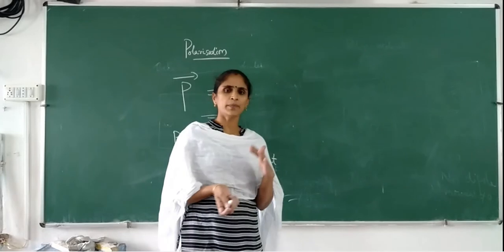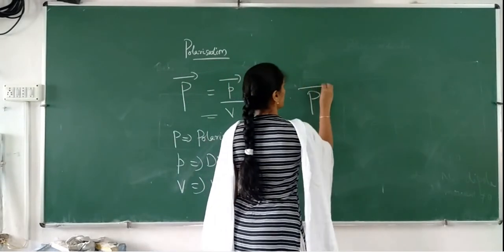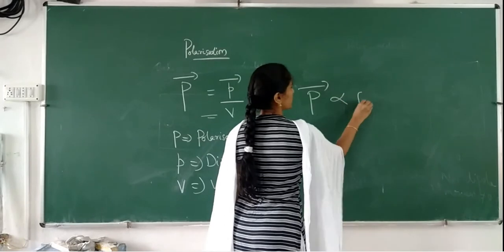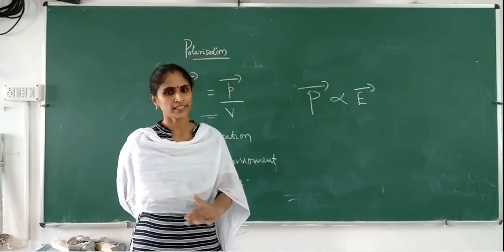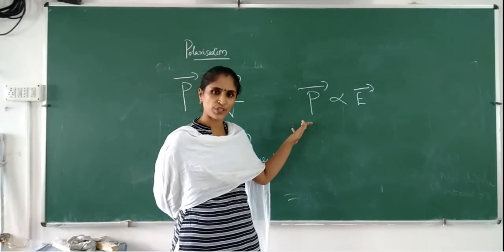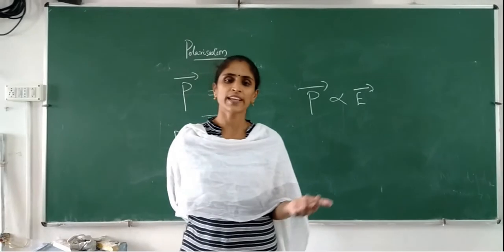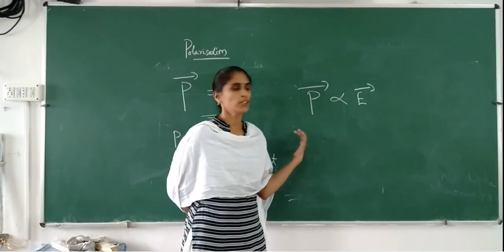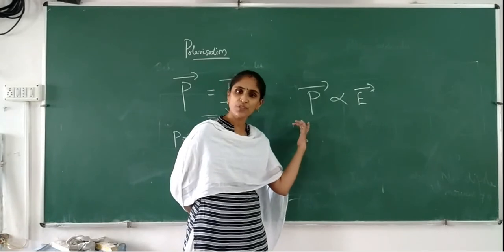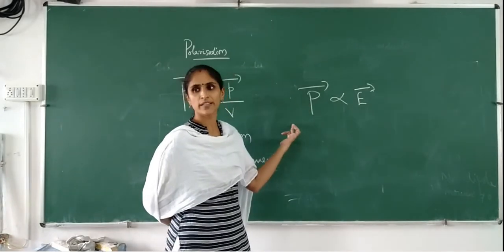Yes, polarization depends only on the external electric field. So we can write P is directly proportional to E, where E is the electric field and P is the polarization. If the strength of the external electric field is more, more dipole moments will be aligned in the direction, so polarization will be more. If the electric field increases, polarization also increases.